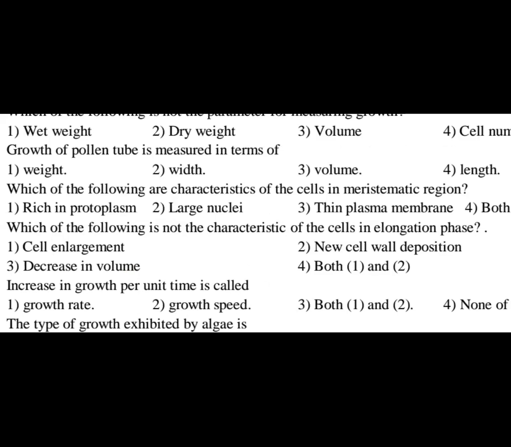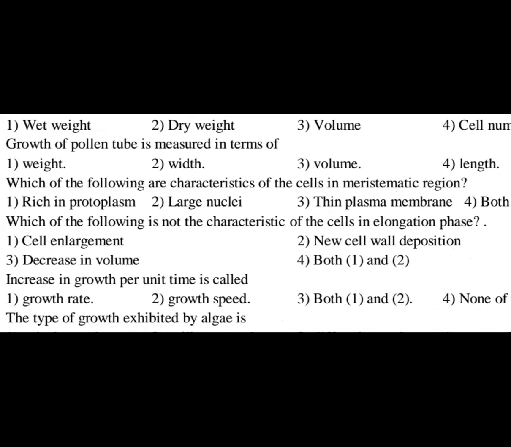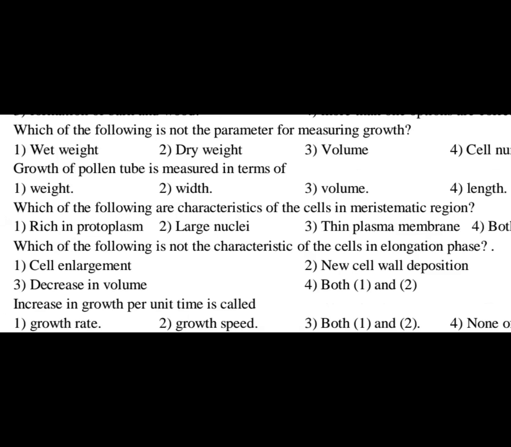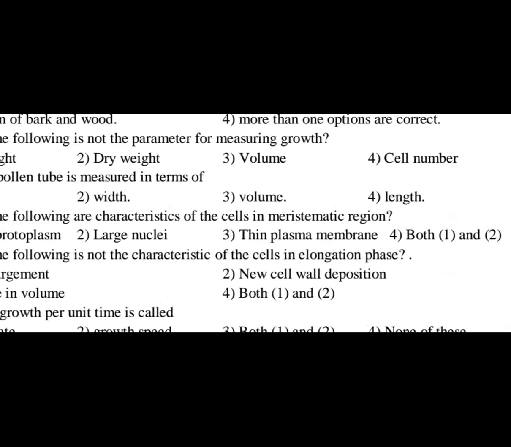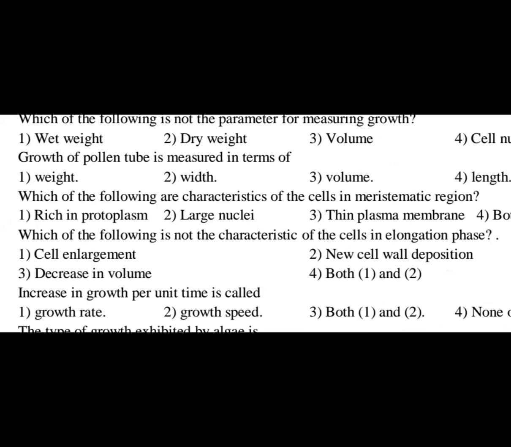Question number 28. Which of the following are characteristics of the cells in meristematic region? As I said, there are different regions: region of meristem, region of elongation, and region of maturation. Option 1, rich in protoplasm. Option 2 is large nucleus, option 3 is thin plasma membrane, and option 4 is both 1 and 2. So you have to find out properties of meristematic cells. Rich in protoplasm, yes, definitely it is a characteristic of meristem, and large nucleus also is a characteristic.